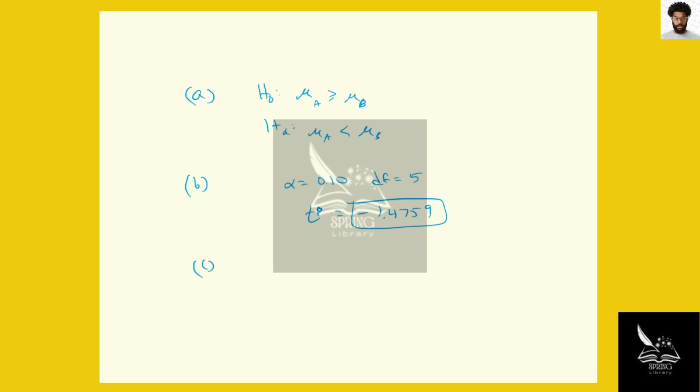And then we will compute the test value, which is the mean of the differences over the standard error of the differences, where the standard error of the differences is the standard deviation of the differences over the square root of the number of pairs.